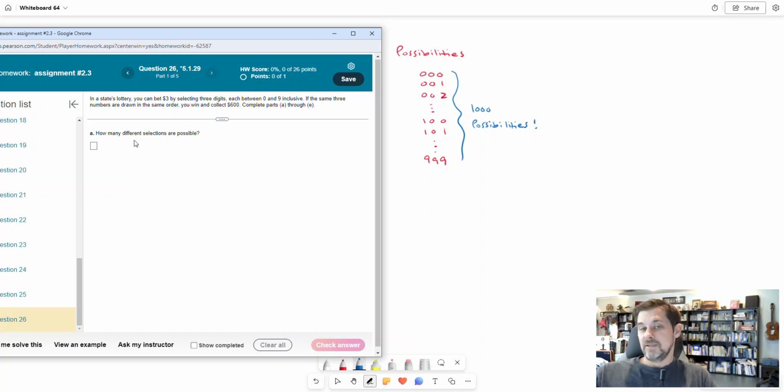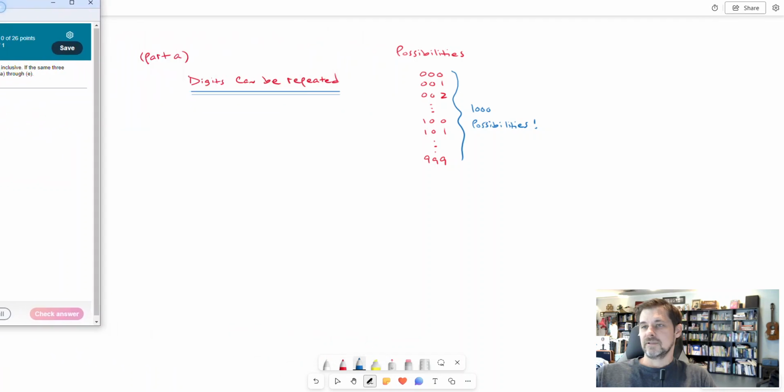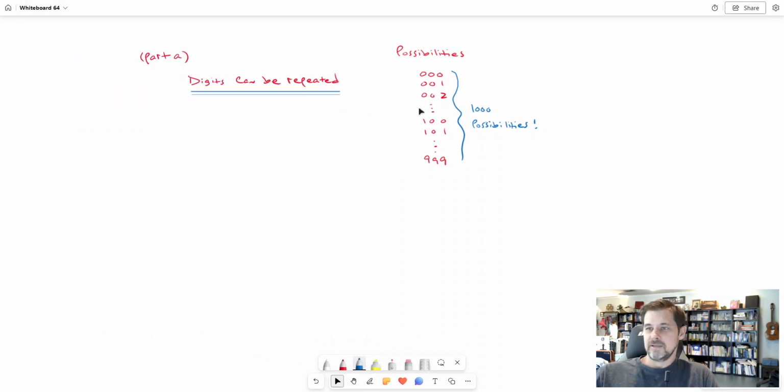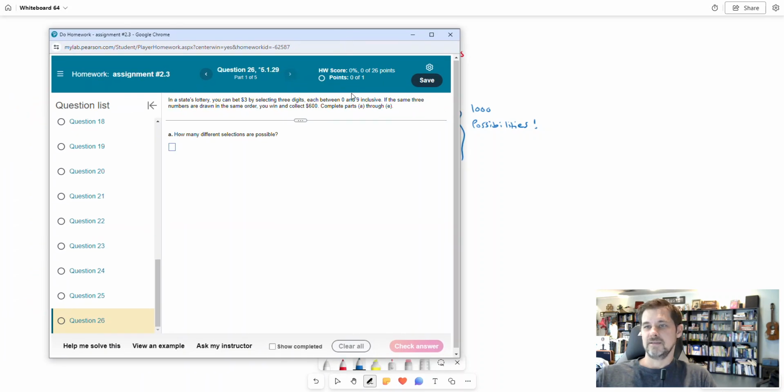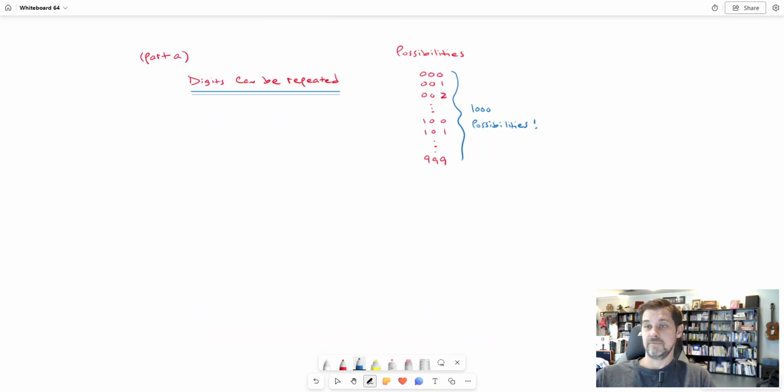Can you agree with me the possibilities look like that? I think of it as counting from 000 up to 999, because 9 is the biggest digit that could be chosen, and if all digits are 9, that is the biggest three-digit number.